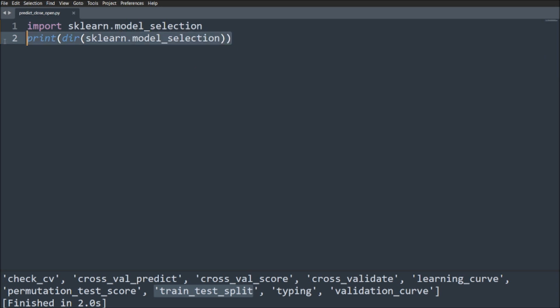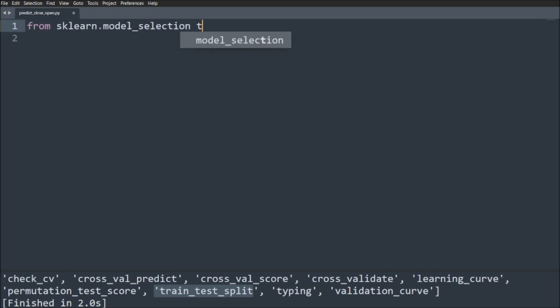I'm going to take it from model_selection. If you get this train_test_split, you will understand how the coding part is done and what needs to be done. So this train_test_split is for pre-processing of the data.